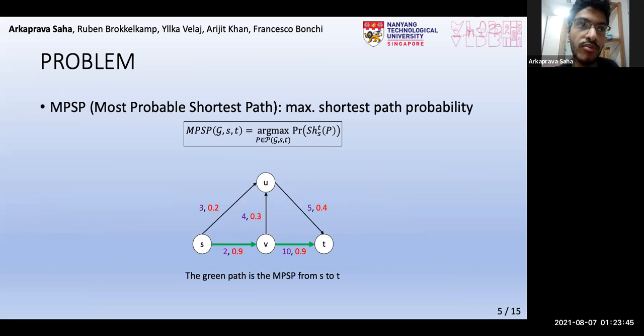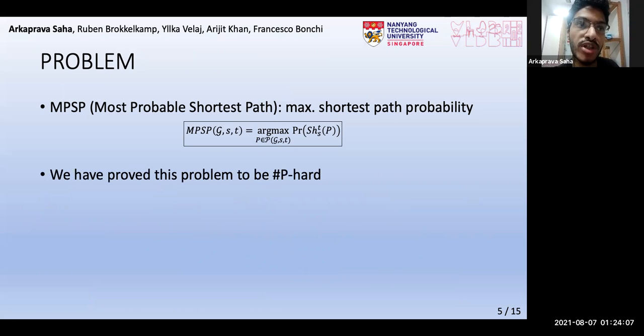We now state our problem. Given 2 nodes in an uncertain graph, find the path with the maximum shortest path probability. We call this path the MPSP, or the most probable shortest path. For example, in this graph, this green path turns out to be the MPSP from S to T, which is clearly not the shortest path considering only the edge lengths. We prove this problem to be NP-hard in our paper, and this is one of our contributions.